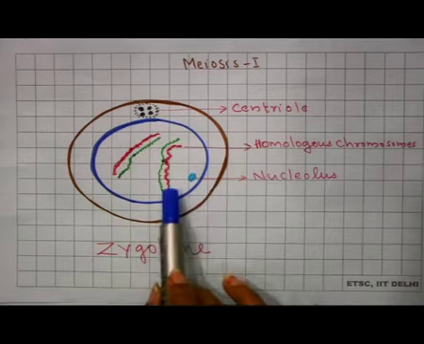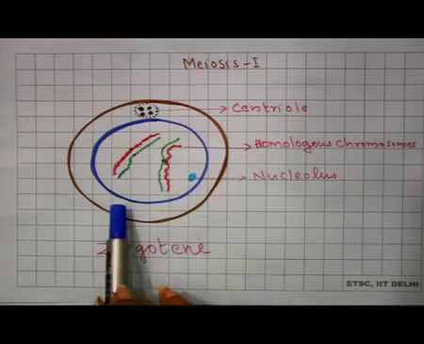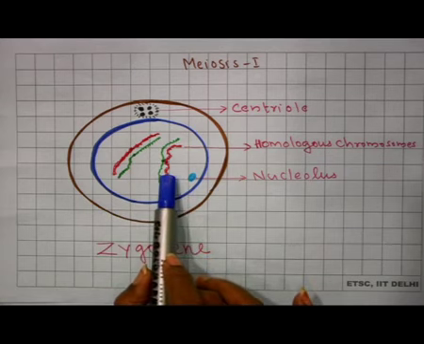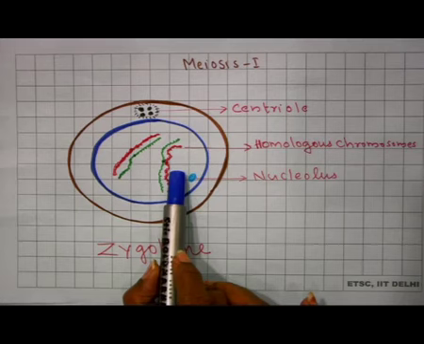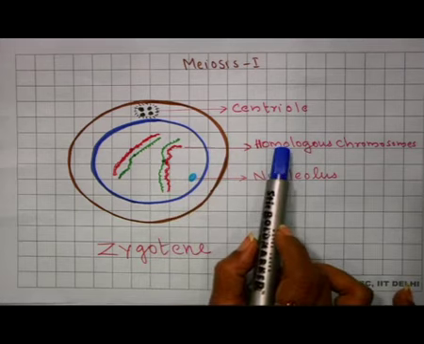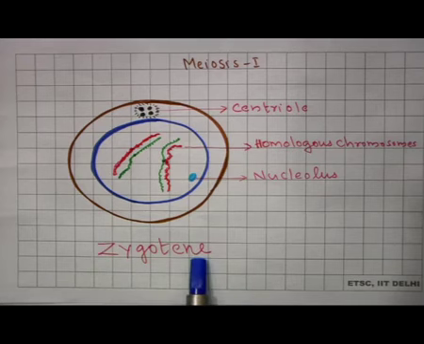So, this particular stage where you can see these homologous chromosomes are always coming together and they are seen as pairs, and this particular stage, that is the pairing of homologous chromosomes, that is known as zygotene stage.